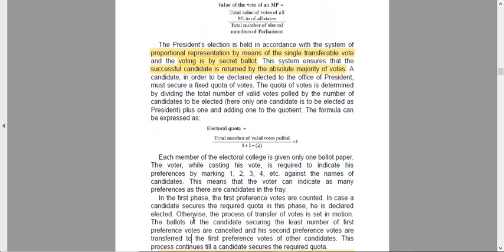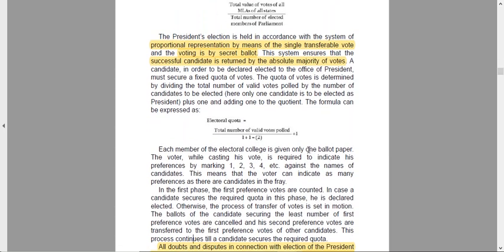Hence we see each member of the electoral college is only given one ballot paper. So you just have one ballot paper. Supposedly you have two candidates for the election of president standing, A and B. So you write whether you want A to be the first preference or B to be the first preference. Then you write second preference, third preference. Supposedly if there are 5 candidates, A, B, C, D, E, you write 1, 2, 3, 4, 5 according to your wish. Each voter, while casting his vote, is required to indicate his preference by marking 1, 2, 3, 4 against the names of the candidates. This means that the voter can indicate as many preferences as there are candidates in the fray.